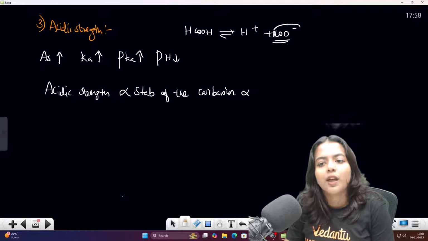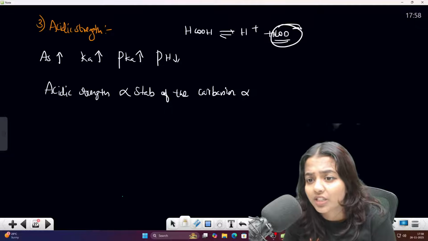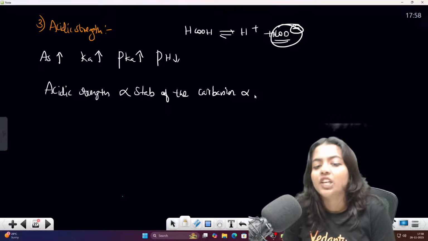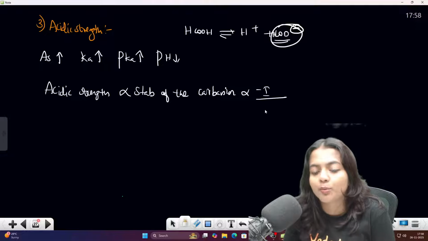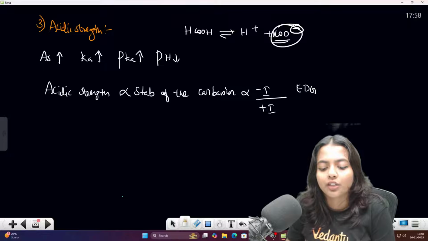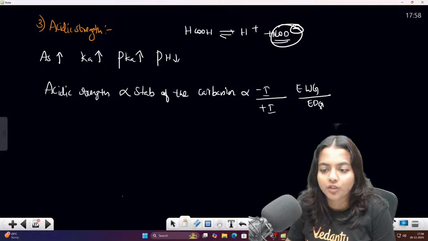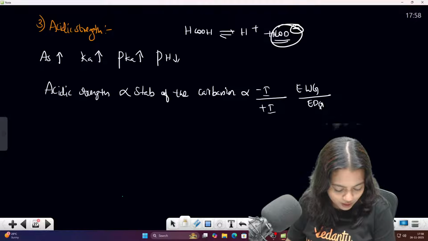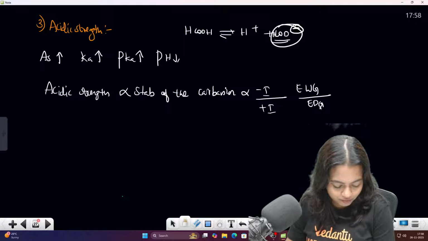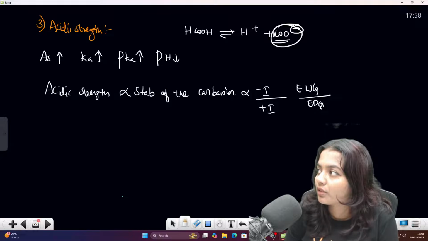This minus is the conjugate base, a negative charge, which means an anion. So for a carbanion, it is directly proportional to minus I and inversely proportional to plus I, that is, directly proportional to electron withdrawing groups and inversely proportional to electron donating groups. Am I correct, my dear students? Clear?